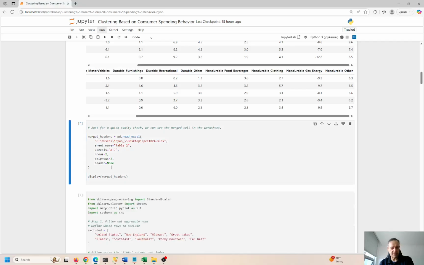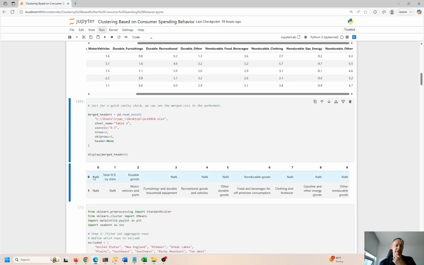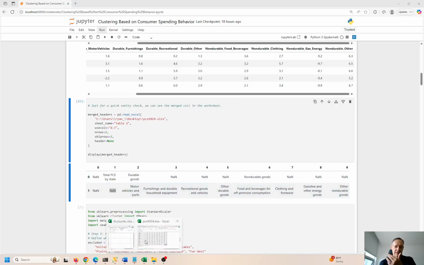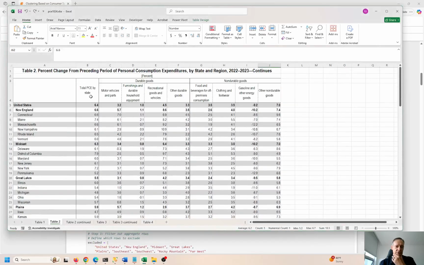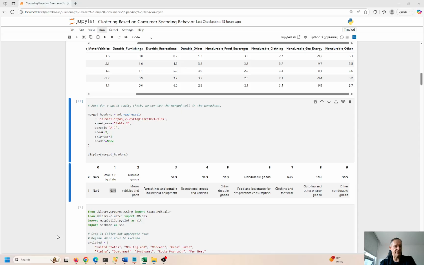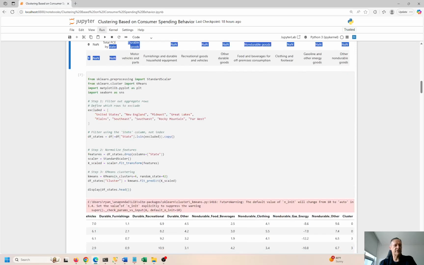I'm going to do one more quick sanity check. Do we have any merged cells here? I know that we do. We can prove that right here. This is NaN, not a number. This is total PCE by state, and then NaN. So NaNs are bad. We have to get rid of those. Total PCE by state, and NaN, because again, these are merged cells. So there's nothing here, there's nothing here, but B3 has data, but B4 does not, right? So that's why we have total PCE by state and NaN. It's just a way for peace of mind, a quick sanity check to make sure everything's working, okay? And I believe it is.